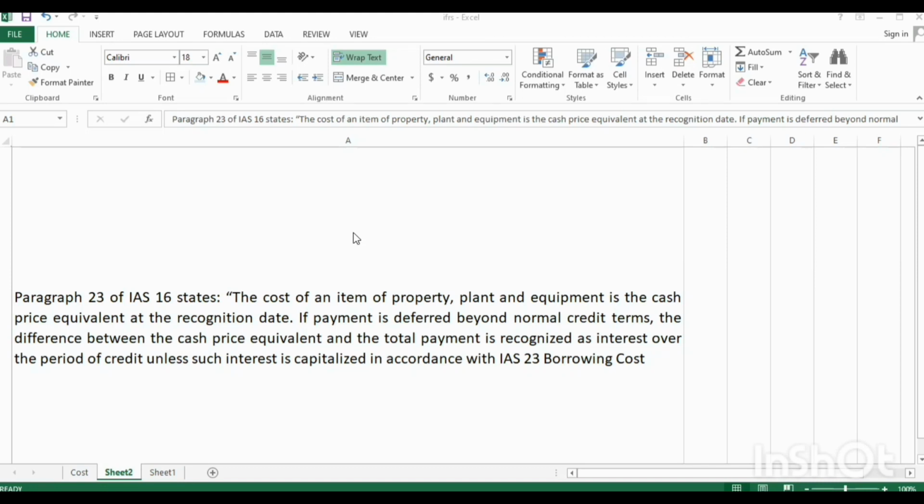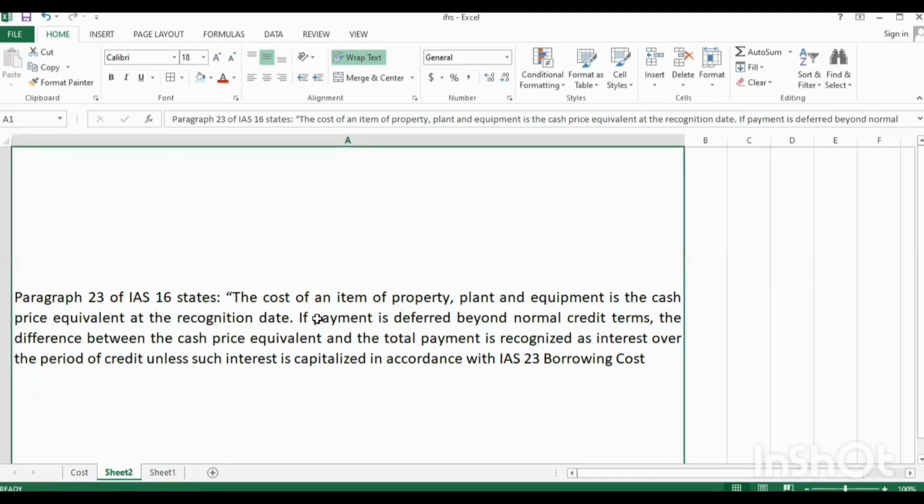If payment is deferred beyond normal credit term, the difference between the cash price equivalent and the total payment is recognized as interest over the period of credit, unless such interest is capitalized in accordance with IAS 23 borrowing costs. So now I want you to look at the word deferred payments. So basically, the guideline of IAS 16 states that if there is interest elements in the purchase of an asset,